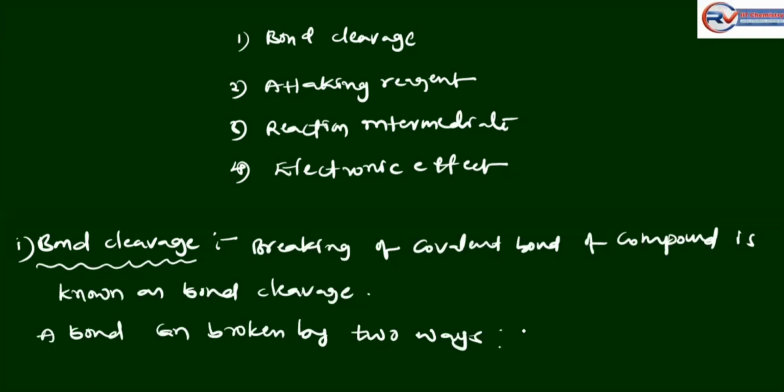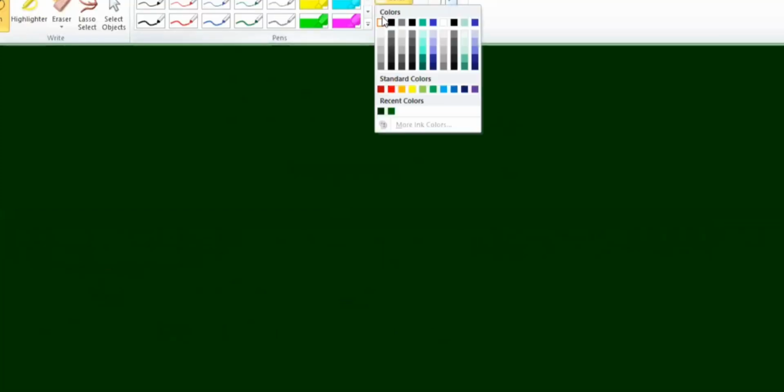They are homolytic fission and heterolytic fission. The first one is homolytic fission, and the second one is heterolytic fission.